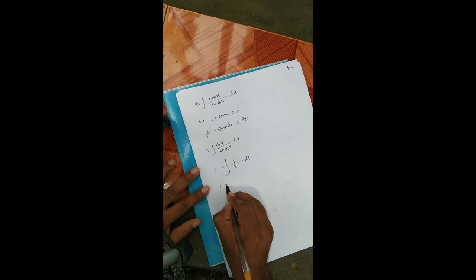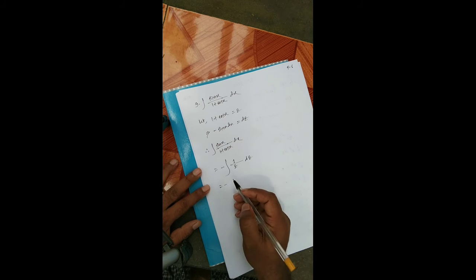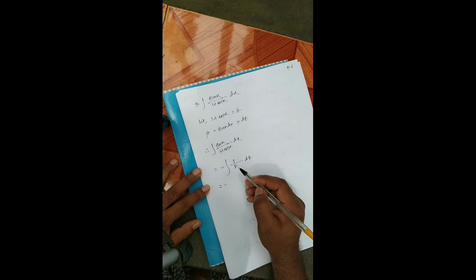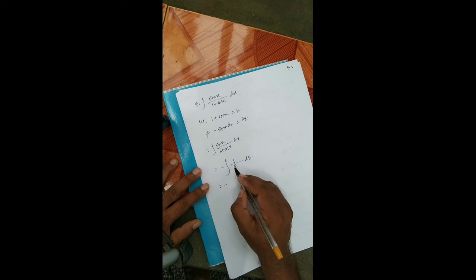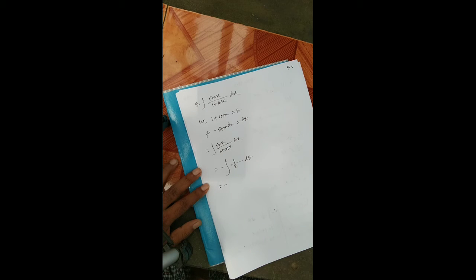Now minus, in the previous math we learned the integration of 1 by x is ln of x. Here 1 by z means ln of z.